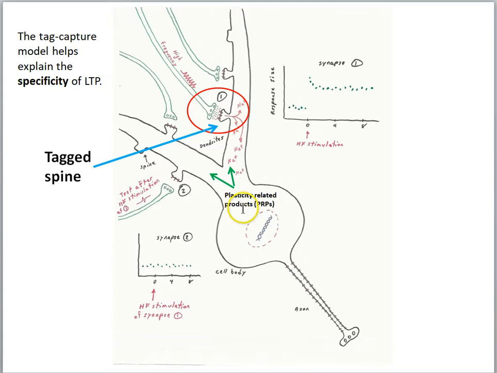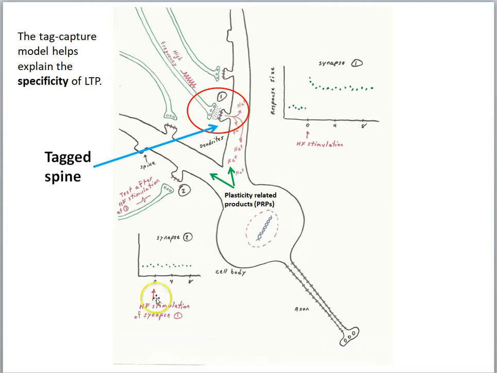We'll take a look at that same idea, the specificity of LTP, with a more elaborate diagram showing our data records here as well. So let's say we induce LTP at synapse 1 with high frequency stimulation, and here we see the data showing the LTP, long-lasting potentiation of the synapse. Now, we think that late phase was the result of the fact that the target cell did fire in response, and so proteins got made, and those proteins then can help make long-lasting changes at the synapse.